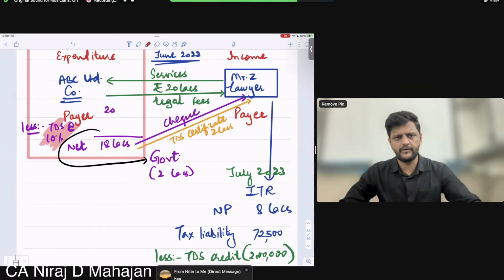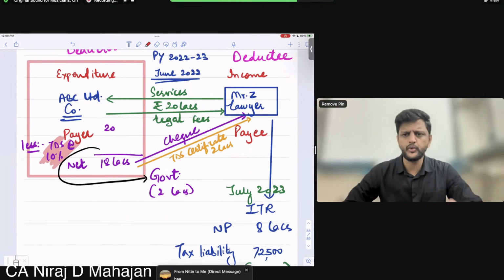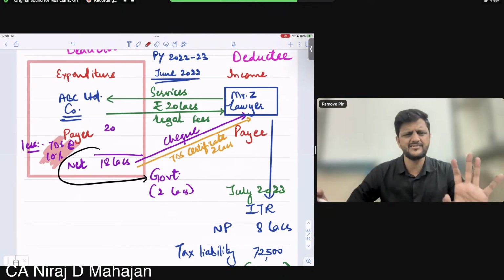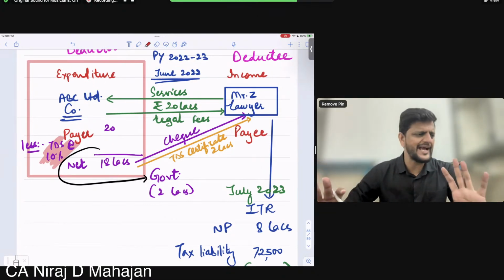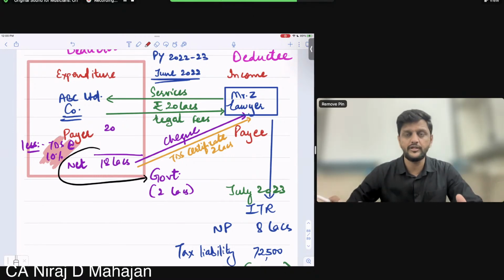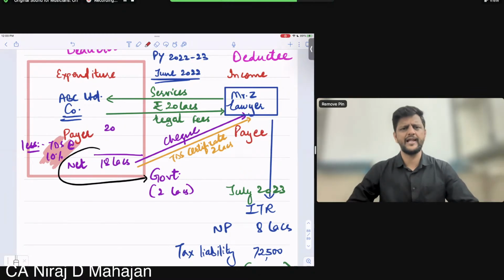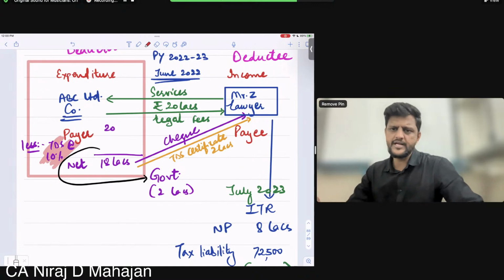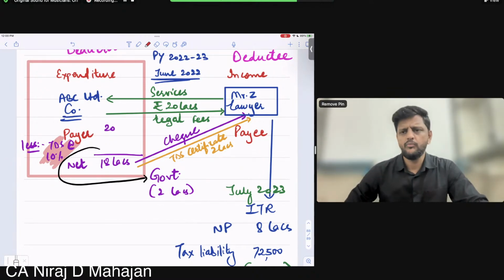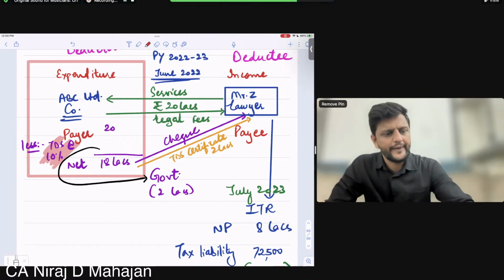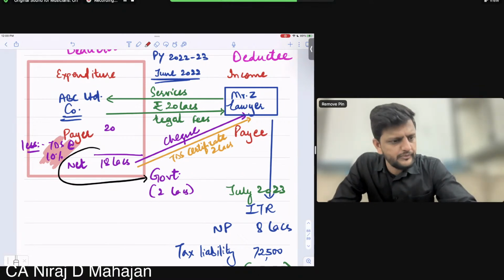Let us assume first, step number 1, the company forgot. It did not have you as a chartered accountant or as a consultant, so the company forgot to deduct the taxes. The company got the invoice of 20 lakhs and paid 20 lakhs directly, by check to Z, the lawyer. So invoice of 20 lakhs, paid also 20 lakhs, entirely without TDS. But now what is the loss to the government? What is the loss to the government? Is 20 lakh rupees the loss of the government?